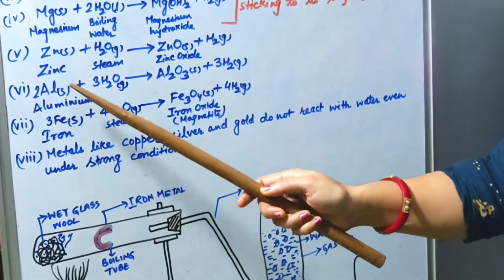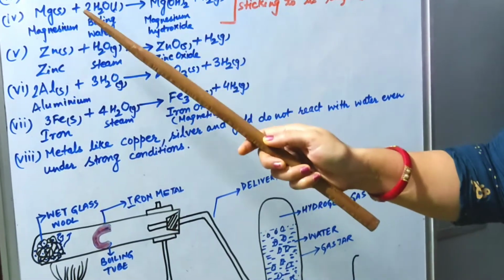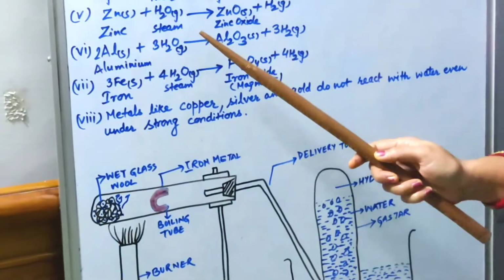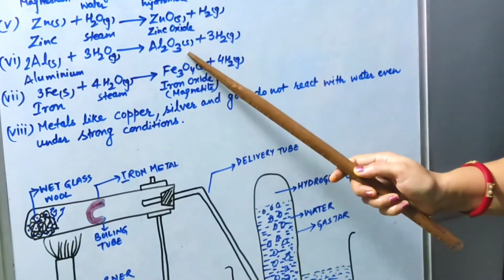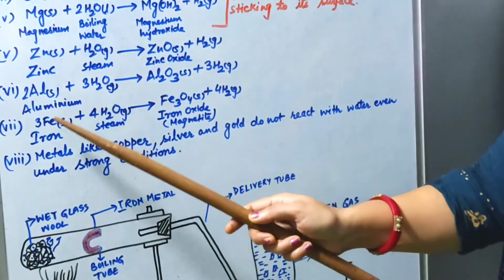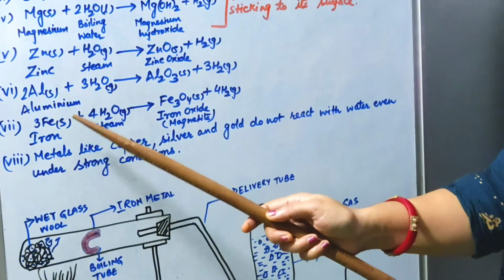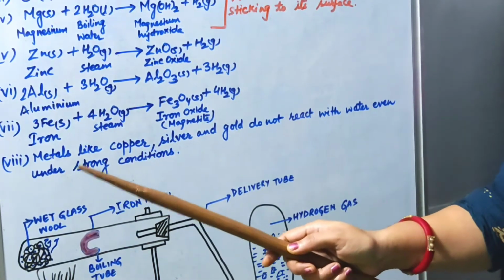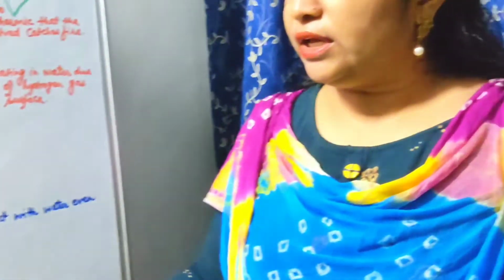Next, aluminium is also less reactive as compared to calcium, magnesium, potassium. So it also has a tendency to react with steam and it will form aluminium oxide, along with hydrogen gas liberated. Next is iron. Iron has less tendency to react with cold water, even water at room temperature, not even with boiling water. It will only react to form a compound with steam in special conditions.